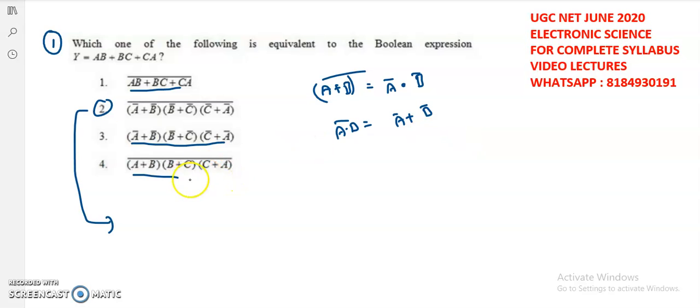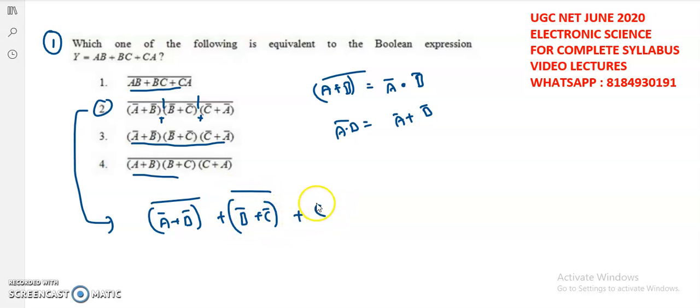So coming to the second option, first we will split up the bar. That means here one split up and here one split up, and in the option dot is there. So after splitting up, take down the plus here. That means the second option can be written as (A bar + B bar) whole bar + (B bar + C bar) whole bar + (C bar + A bar) whole bar.